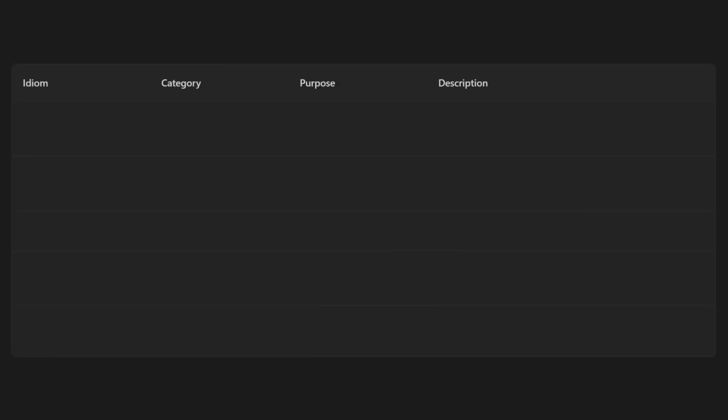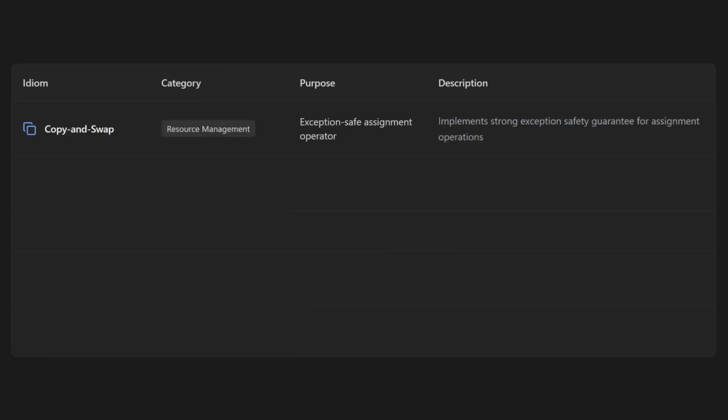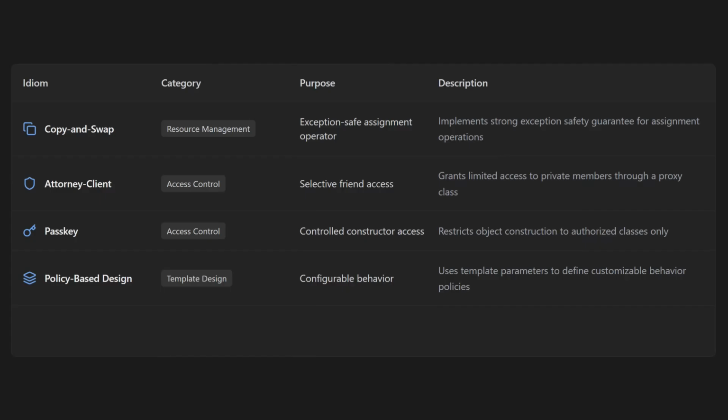And learning a language isn't just about memorizing its features. It's also about learning the idioms of the language. Idioms are language-specific design patterns. C++ has a lot of idioms, like the copy and swap idiom, the attorney-client idiom, the passkey idiom, the policy-based design idiom.